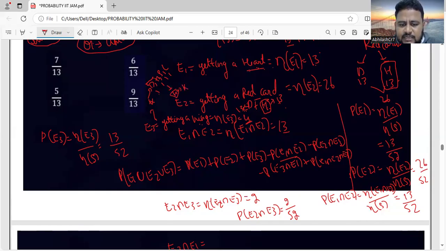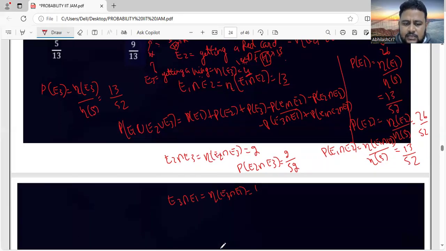So what is common between E3 and E1? There is only one thing common, that is N of E3 and E1. E3 intersection E1 will be 1. How? Because there is one king which belongs to heart, because E1 is talking about getting a heart, E3 is talking about getting a king.